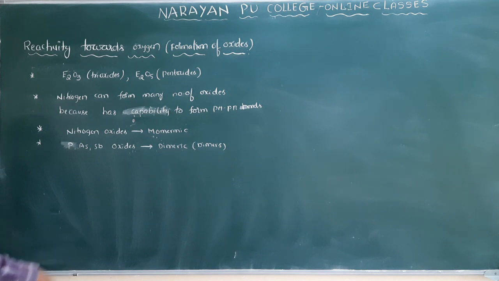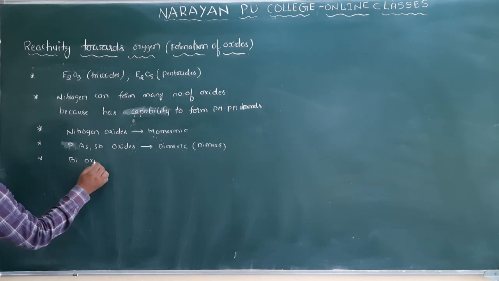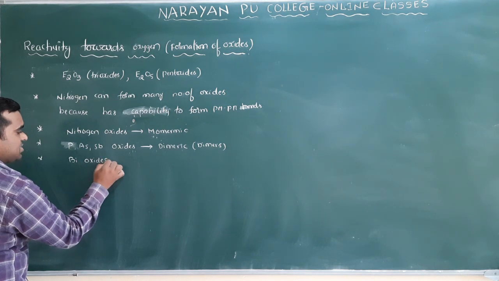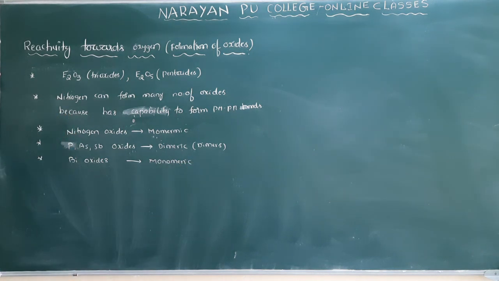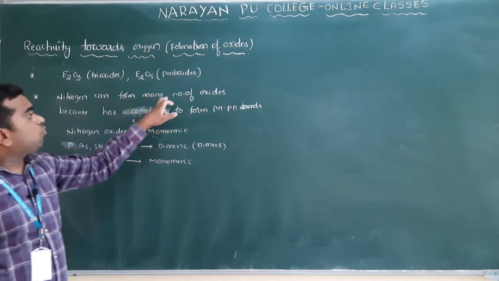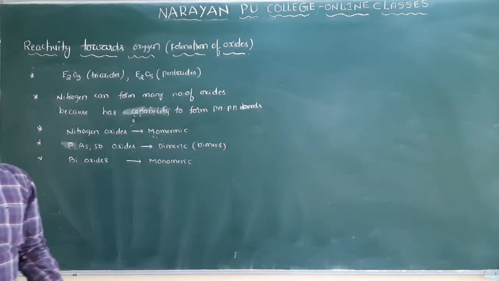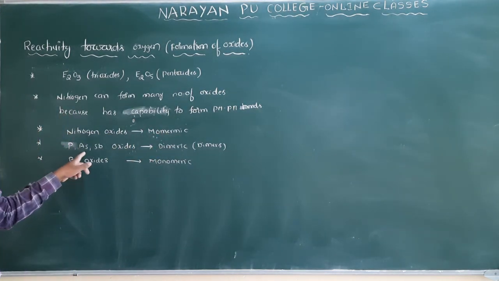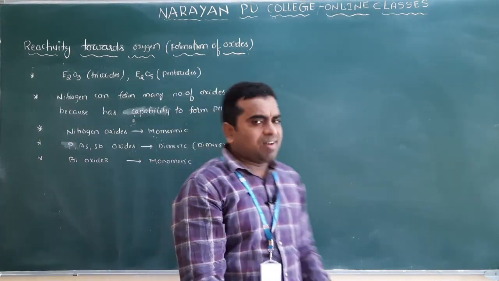Nitrogen oxides are mainly monomers, and bismuth oxides are monomeric. So this is reactivity: it can form trioxides and pentoxides. Nitrogen can form many oxides because it can form p pi-p pi multiple bonds with the oxygen atom. Most nitrogen oxides are monomers, phosphorus, arsenic, antimony oxides are dimers, and bismuth oxides are monomers.